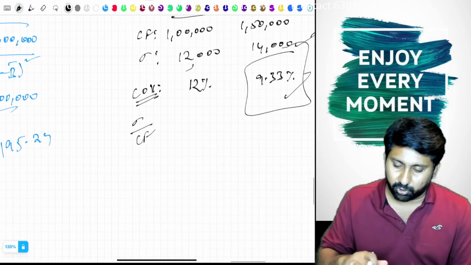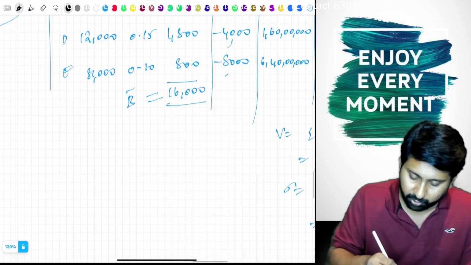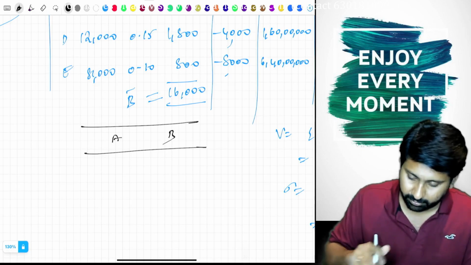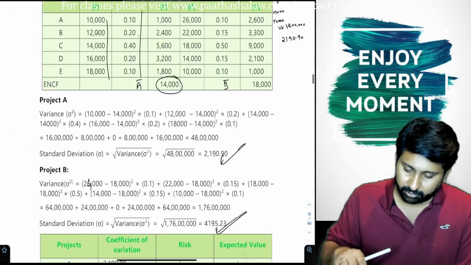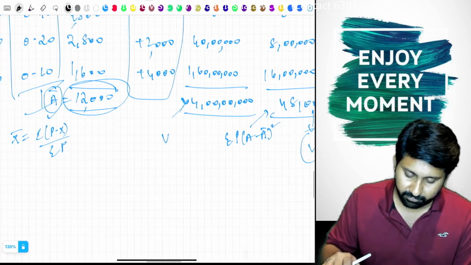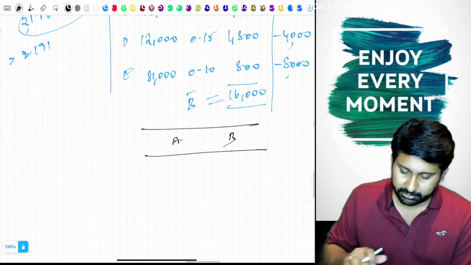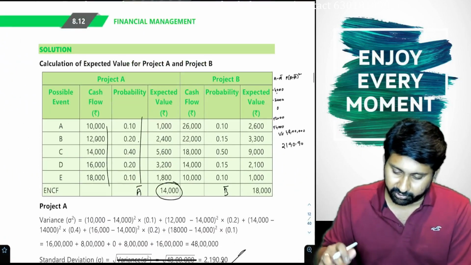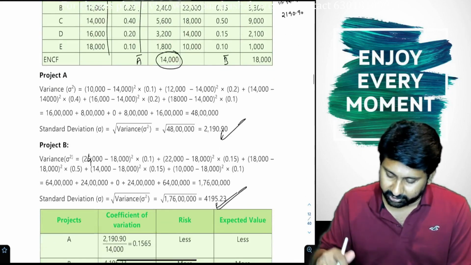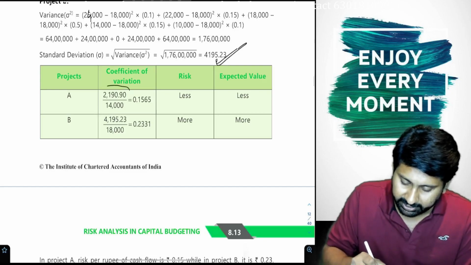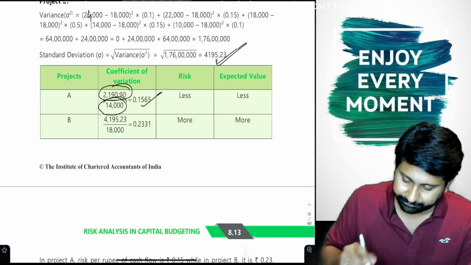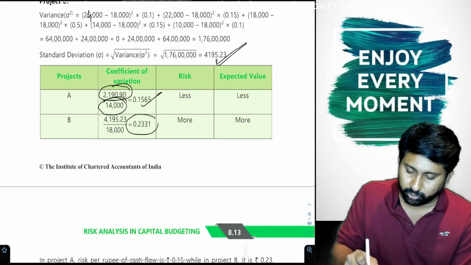If you want to calculate the coefficient of variation, I can do it like this. Project A and project B. What is the average cash flow that you got for project A? 12,000. Okay, what you got? 12,000. Here in this case we got 14,000. See here, 2190.90 divided by 14,000. This is the coefficient of variation. Next, here it is 0.2331.